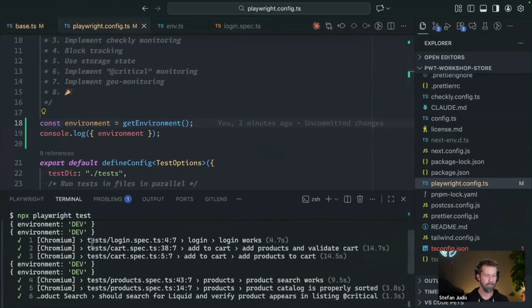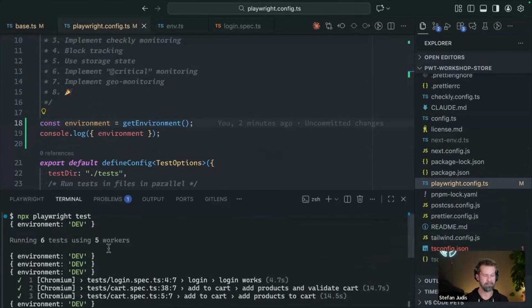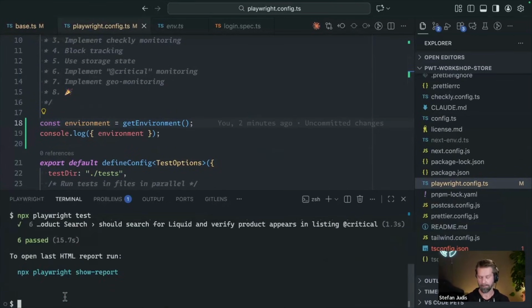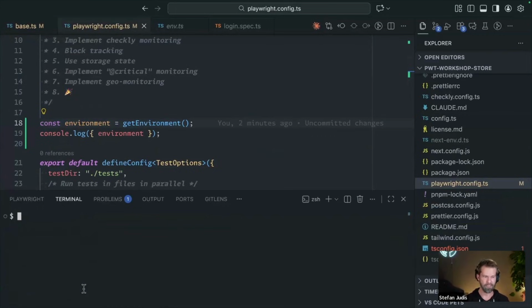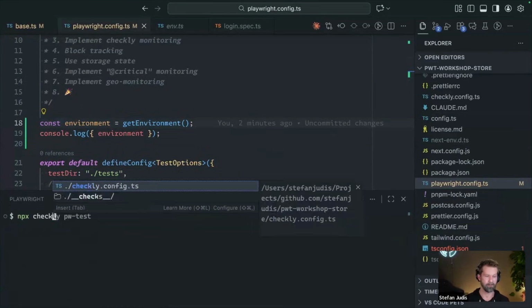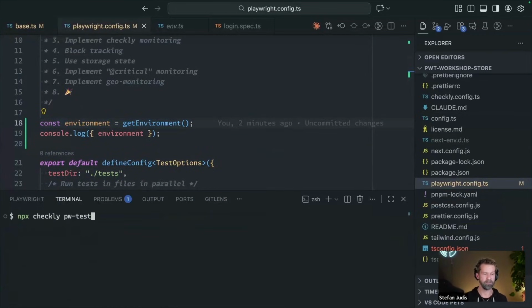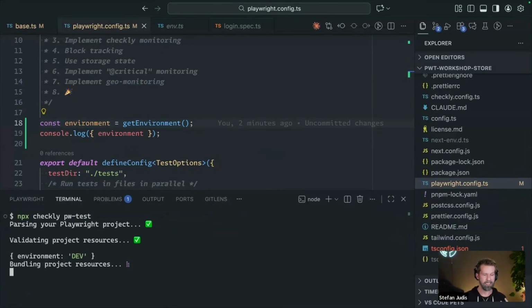So in this case, we were now running npx Playwright tests against our local dev environment. But let me show you a magic trick. I have the Checkly CLI installed already, and what I can now do is just call npx checkly pw test. This will now take whatever is in this project and run it in the Checkly cloud.